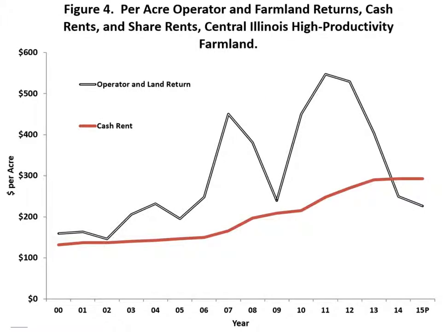Cash rents have increased in recent years. As can be seen in this graph, the red line shows average cash rent. Those cash rents increased because of higher operator and land returns, but now those average cash rents are above operator and land returns, meaning that the farmer has a negative return. In 2014, average cash rent for this type of land was $296 per acre. If that rent remains, we're looking at a $226 operator and land return, so there's a negative cash flow of about $60 to $70 for the farmer.